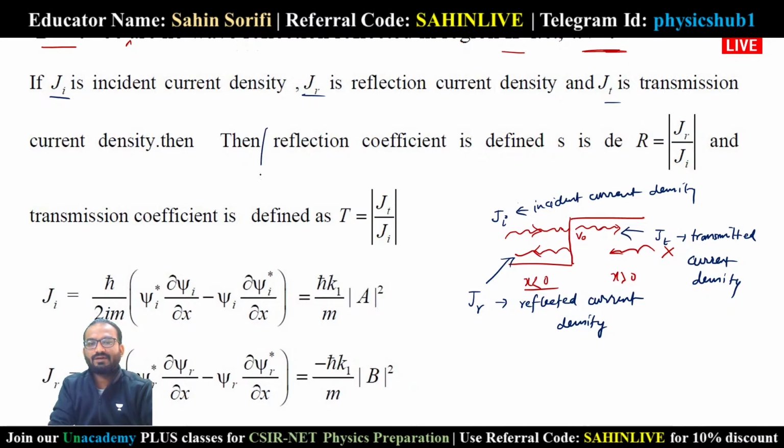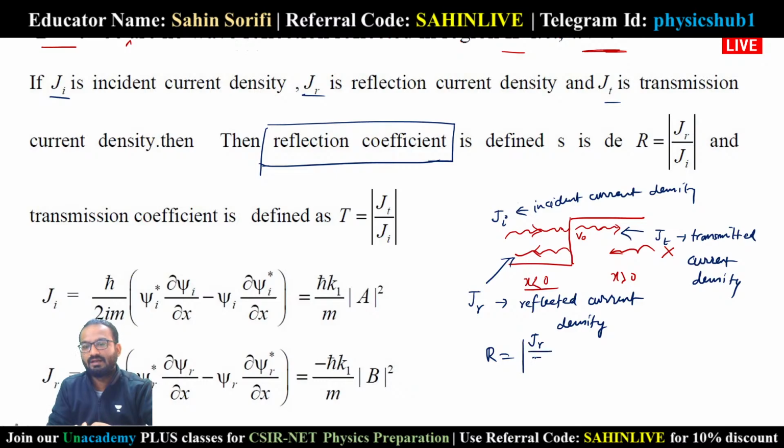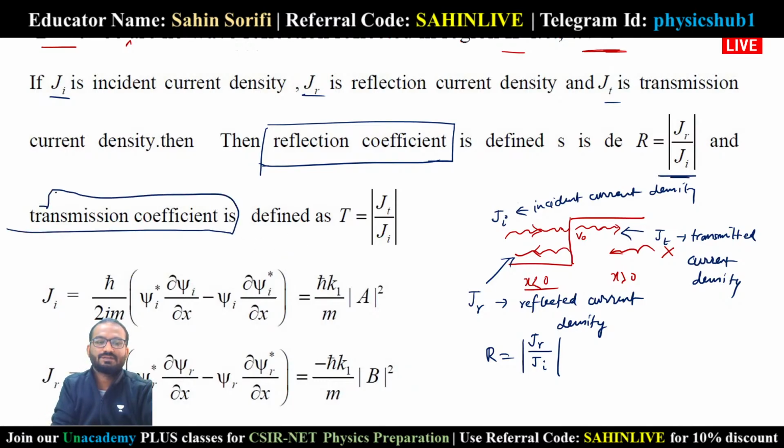Now, how can we define the reflection coefficient? This definition is very important. The reflection coefficient will be defined by R. R equals the modulus of JR and JI: how much is being reflected, divided by how much incident current it is. So R equals JR by JI. And what will be the transmission coefficient? Transmission coefficient means how much percentage of the wave is being transmitted.